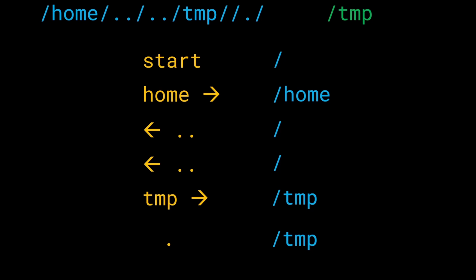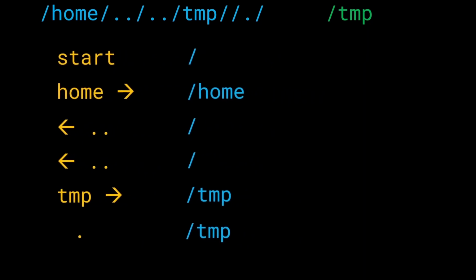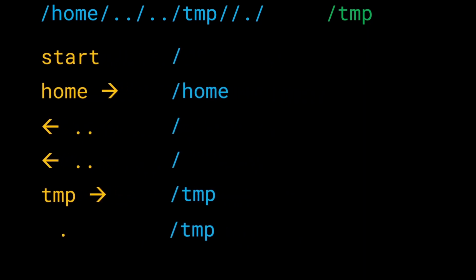How are we going to implement this going forward and going backward thing? If you have guessed it, yes, you are right. We have to use the data structure stack. Of course, this is a playlist about stack. But why do we use it? Whenever we have a directory like home or slash tmp, we have to take a step forward. And whenever we have dot dots, we have to take a step backwards. And a good way to simulate that is by using a stack.